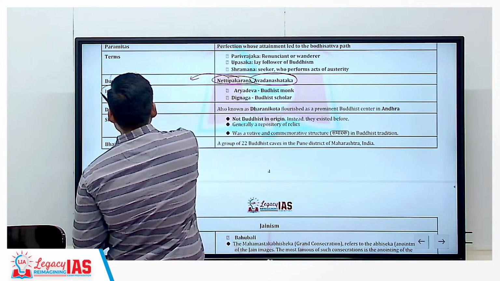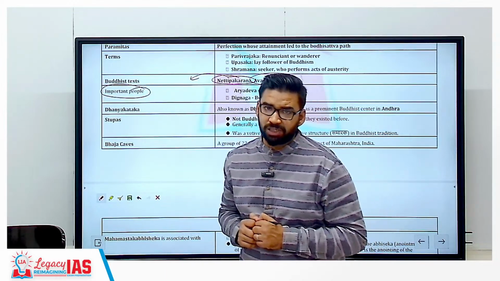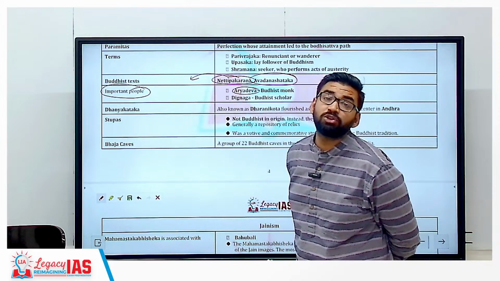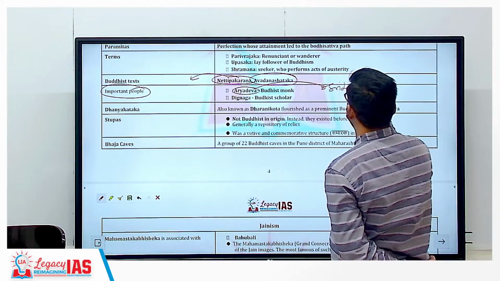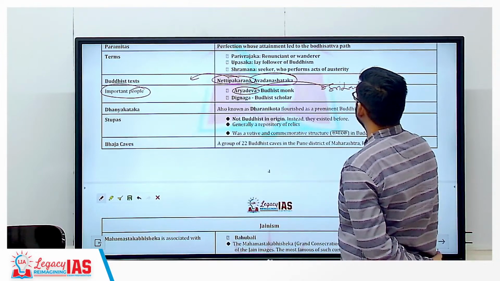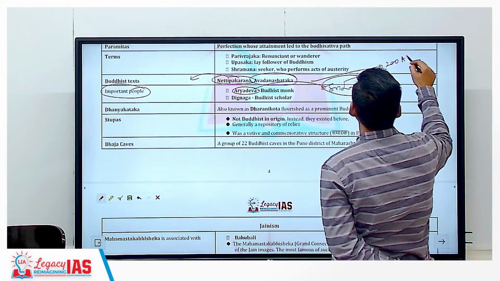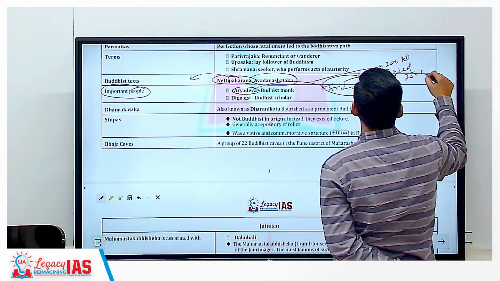Now some important personalities were also asked by the UPSC civil services examination, like Aryadeva, who was a Buddhist monk from Sri Lanka, born in 200 AD and died in 250 AD.